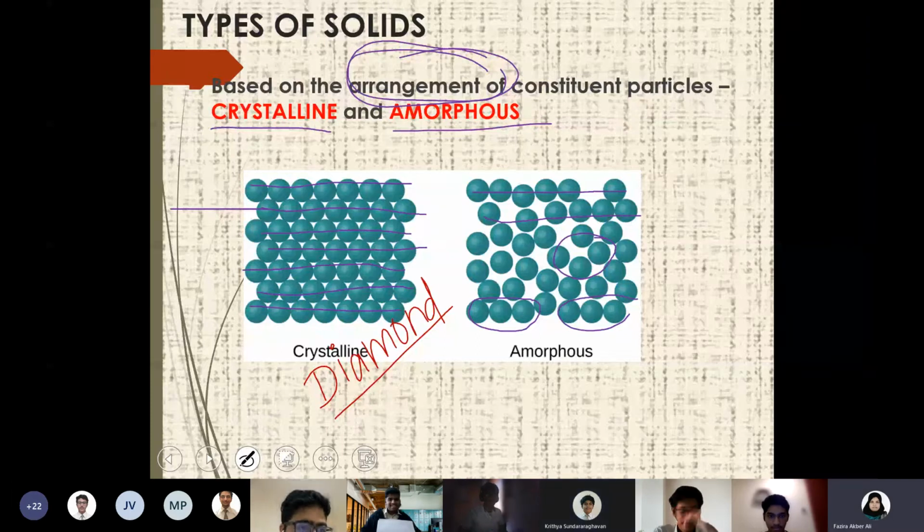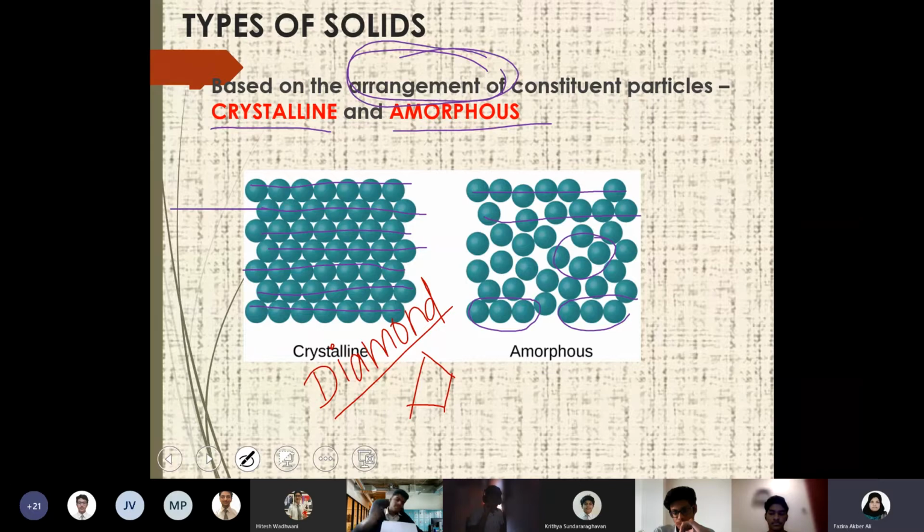Okay, diamond. Diamond is so perfectly ordered that you can see its diamond shape. Whenever you cut a piece of diamond, after cutting also the shape is maintained, right? Even if you cut into smaller pieces, that shape is maintained. That means the geometry is maintained even if you cut in any direction. That is the importance of geometry. It is so perfect that whether you cut it diagonally, horizontally, vertically, in any direction, it maintains its geometry.